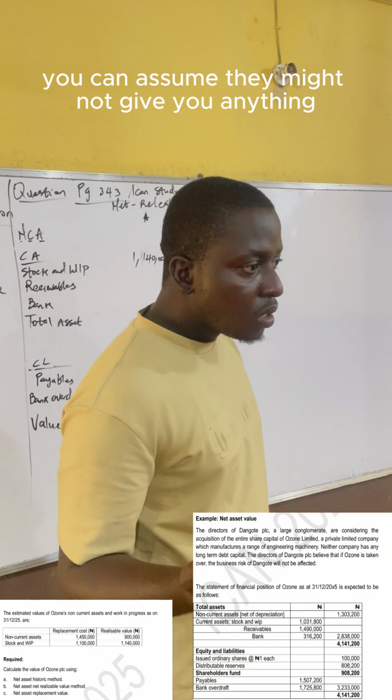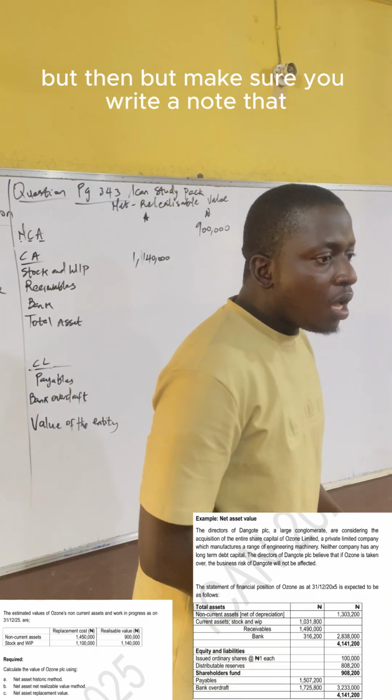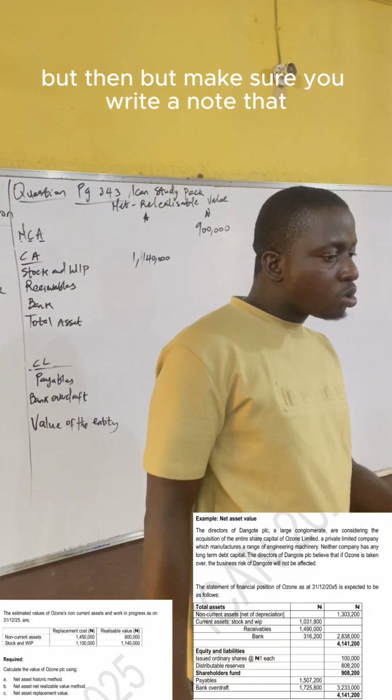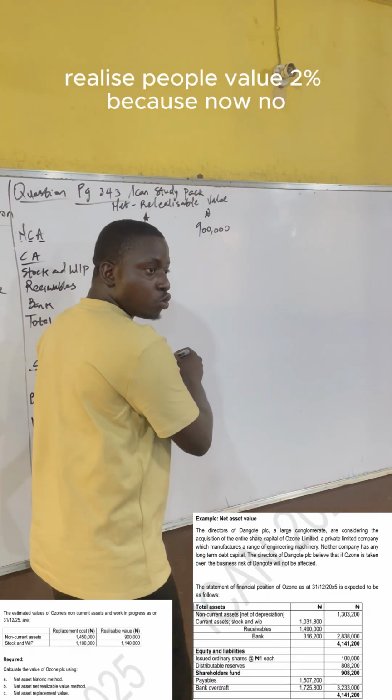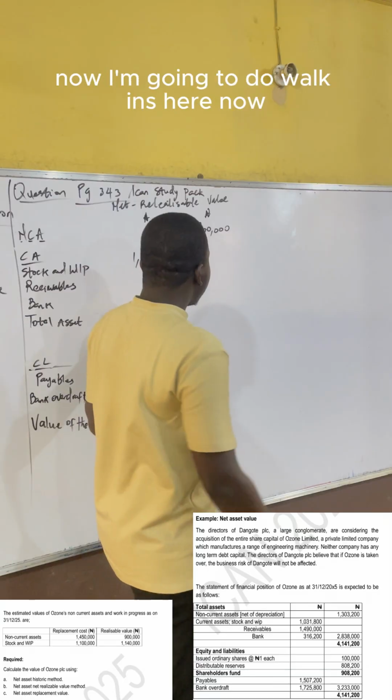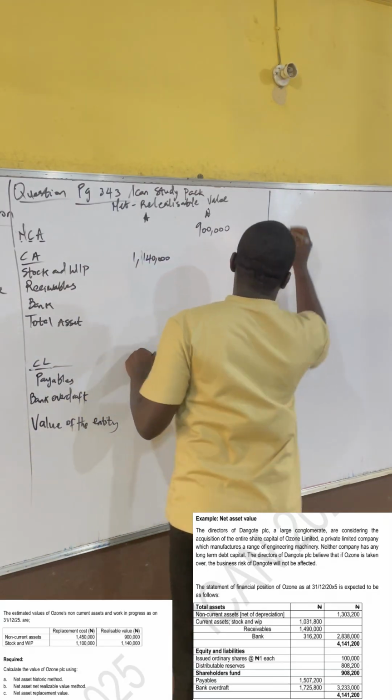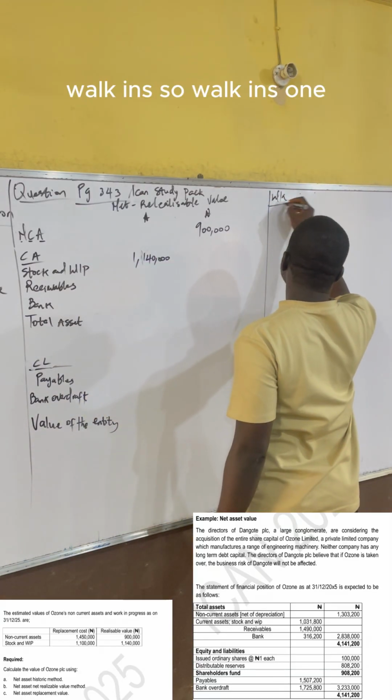You can assume. They might not give you anything, but make sure you write a note that realizable value is 2%, because now I'm going to do workings here. Workings 1.